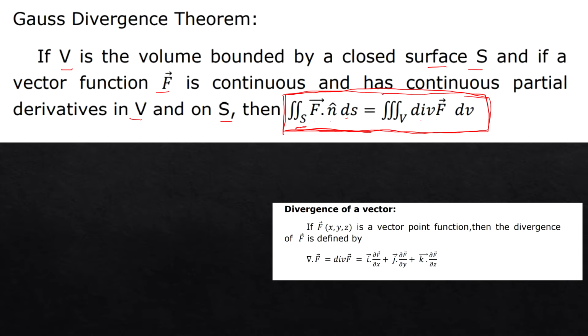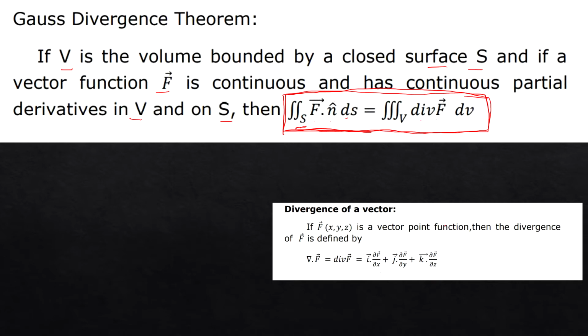Now you will be getting a doubt: what is divergence and how to find divergence? Divergence is like the gradient, as we already covered in an earlier topic. Gradient and divergence are similar; they are partial derivative vectors: i bar into dou f bar by dou x plus j bar into dou f bar by dou y plus k bar into dou f bar by dou z. The only difference is that gradient is found for a scalar and divergence is found for a vector.